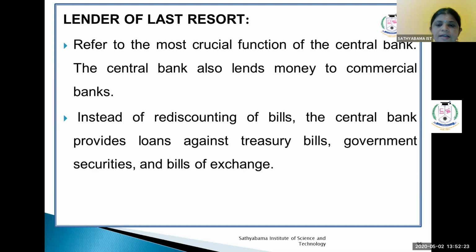They can sell their treasury bills, government securities, and bills of exchange also. So this leads to the RBI becoming the lender of last resort. Whatever crisis comes, they are the lender of last resort. When there is a problem in commercial banks, they come to the rescue.